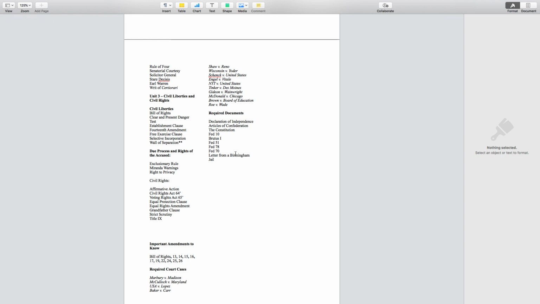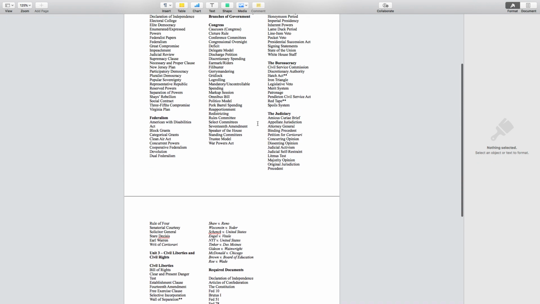Important amendments to know. Again, the Bill of Rights, I would have those each summed up in a sentence. And then 13 through 17, 19, 22, 24, 25, 26. Those are ones you need to know. So again, here you go. This is everything you need to know for this thing that's dropping May 11th.